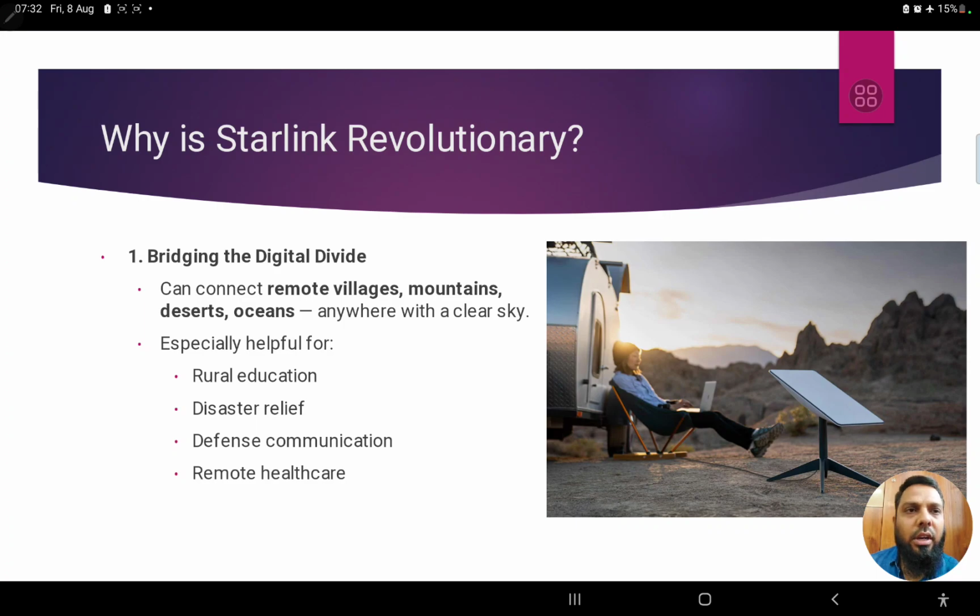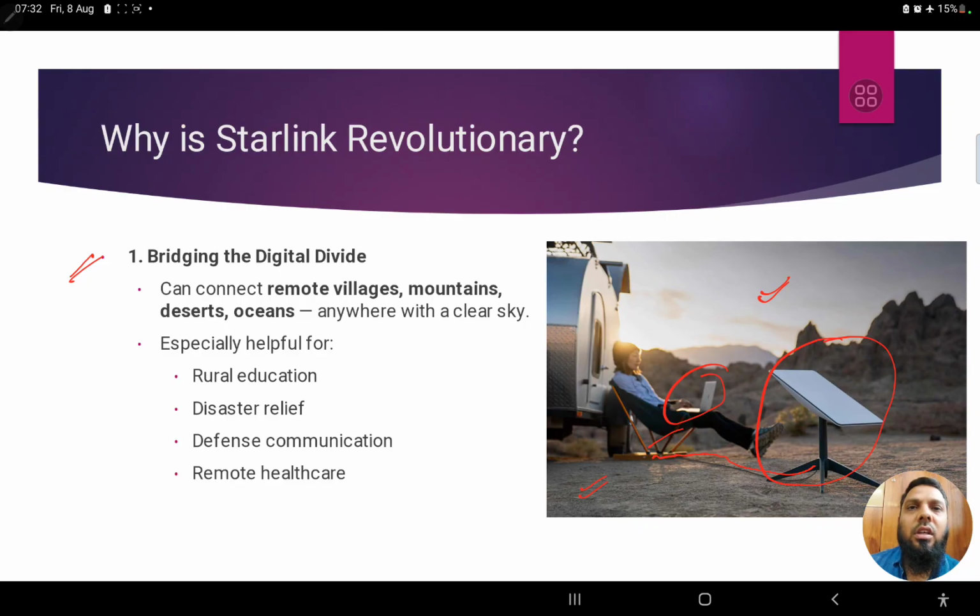Now, coming to the point whether it is revolutionary or not, why is Starlink considered revolutionary? You can see this picture of a woman sitting somewhere in a remote area, might be a desert. She has this Starlink dish antenna, some sort of connection, a Wi-Fi router, and it is directly connected to her laptop. Can you imagine this, sitting in the desert, on a ship in an ocean, in a mountainous region, or in a remote village? No, you can have internet connectivity.